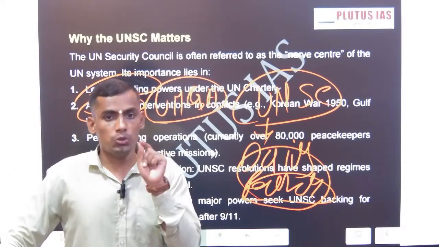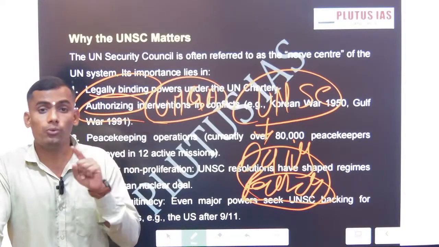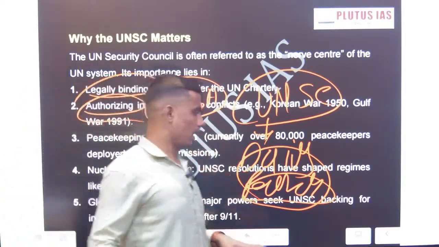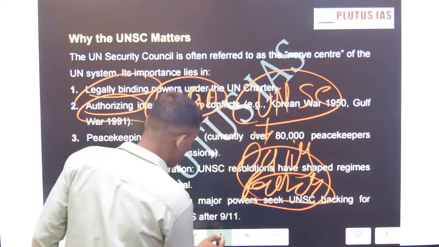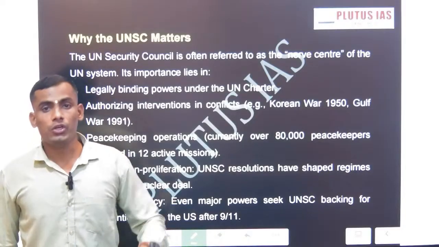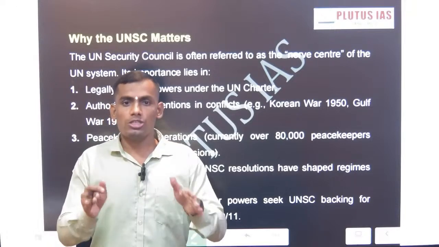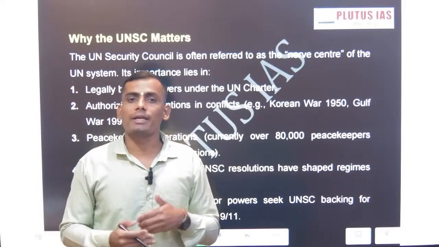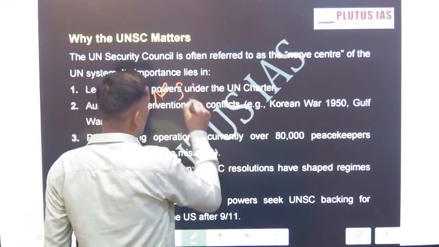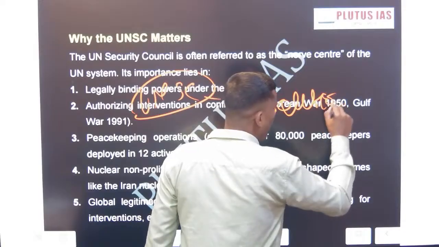The reason is this: the USA always blocks the resolution put forward in the UNSC, because it is part of the process of admission of a state. I will discuss this because in 2022 UPSC asked a question in prelims on how a member is added to the UN system. The simple rule is that any sovereign state which abides by the UN Charter can be added as a full UN member. But the UNSC should approve the resolution, and in this process what the US is doing